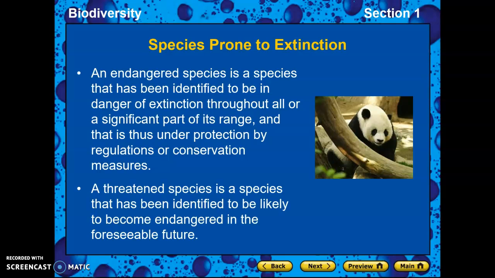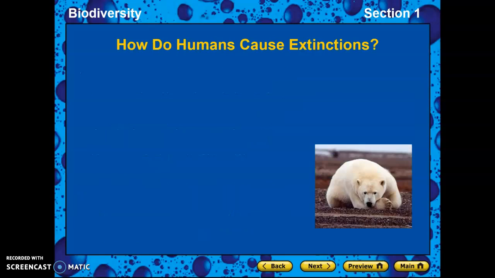An endangered species is one that has been identified to be in danger of extinction. It's being protected because it's endangered. A threatened species is one that's likely to become endangered in the future. So endangered means there's not very many of them and we have to protect them. Threatened means we better be careful because if we're not, they're going to be endangered as well.